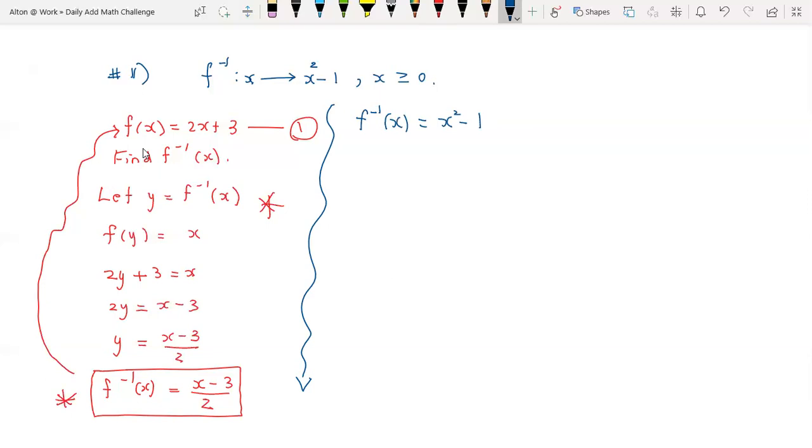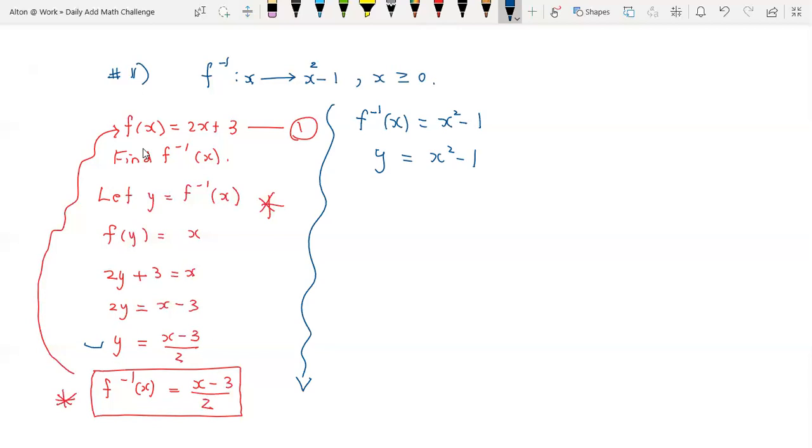We had a y equals x squared minus 1, right here. Then, of course, let's work all the way back.